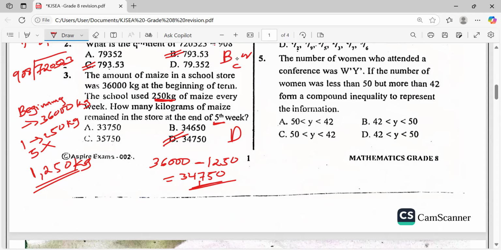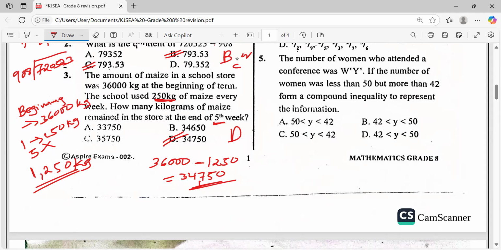Now, you've been told the number of women who attended the conference was W, isn't it? The number of women who attended the conference was W. If the number of women was less than 50 but more than 42, form a compound inequality to represent the information.